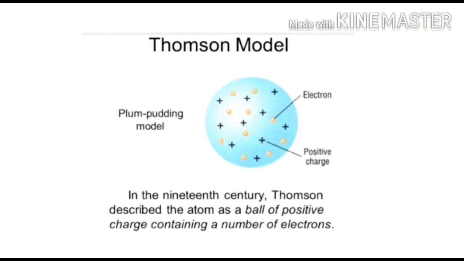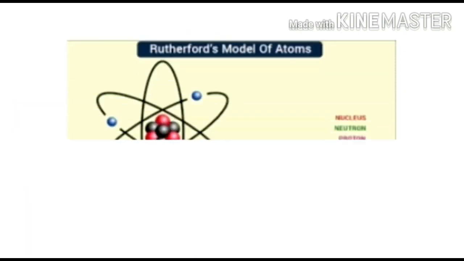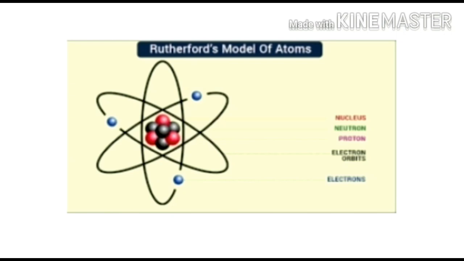The first scientist who proposed the model of an atom was J.J. Thomson. The model proposed by J.J. Thomson is also known as the watermelon model or pudding model, in which he said that the red part of the watermelon are the protons and the seeds of the watermelon are the electrons. It was rejected after a few years, and the model which we now study is the model which was proposed by Rutherford.